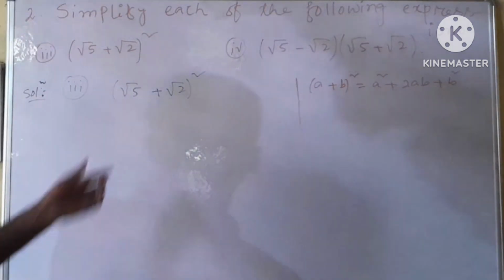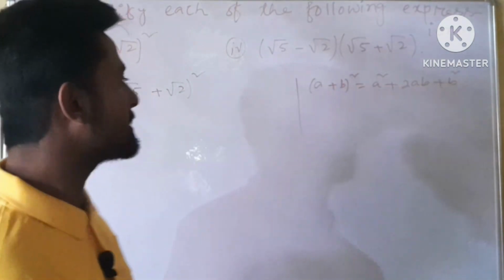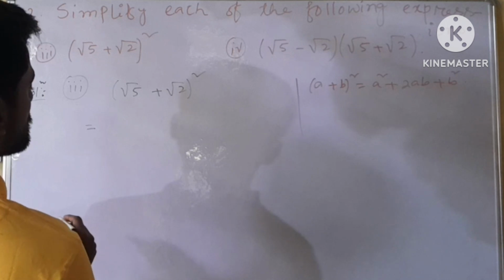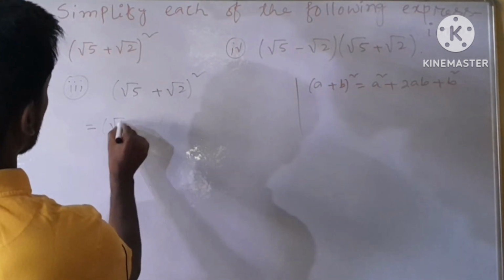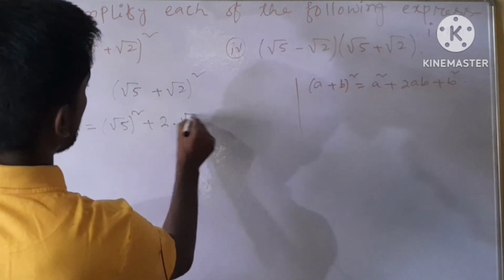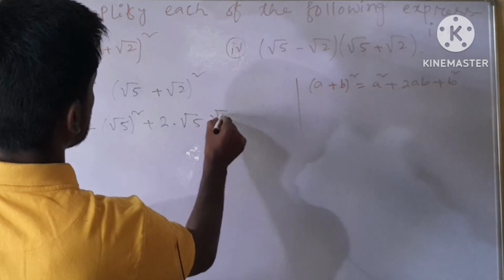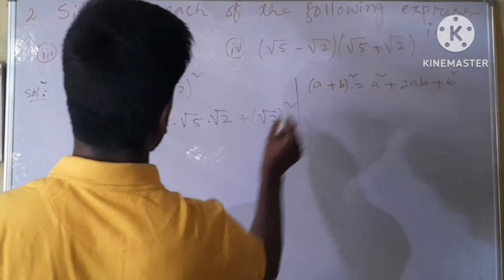So we can write this one like a square plus 2ab plus b square. A means root over 5 and b means root over 2. So a square means root over 5 square plus 2 into a means root over 5 into b means root over 2 plus b square means root over 2 square.